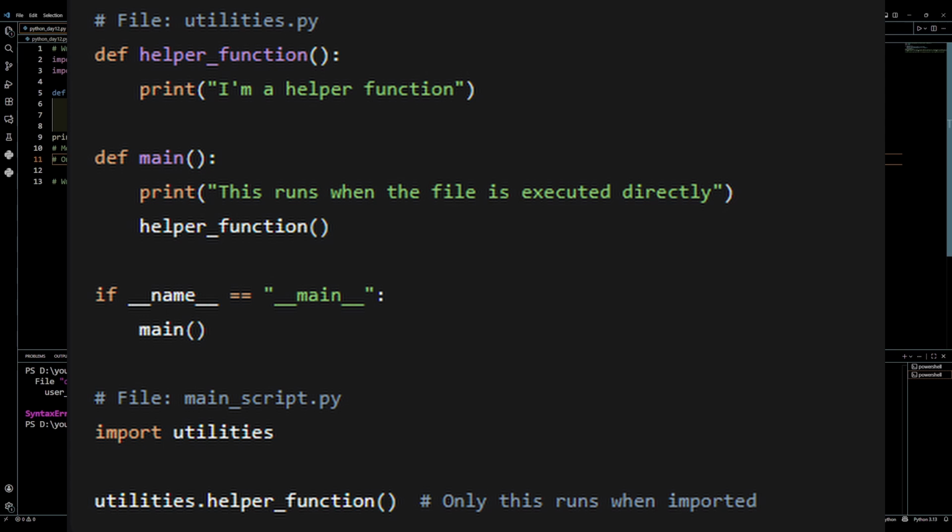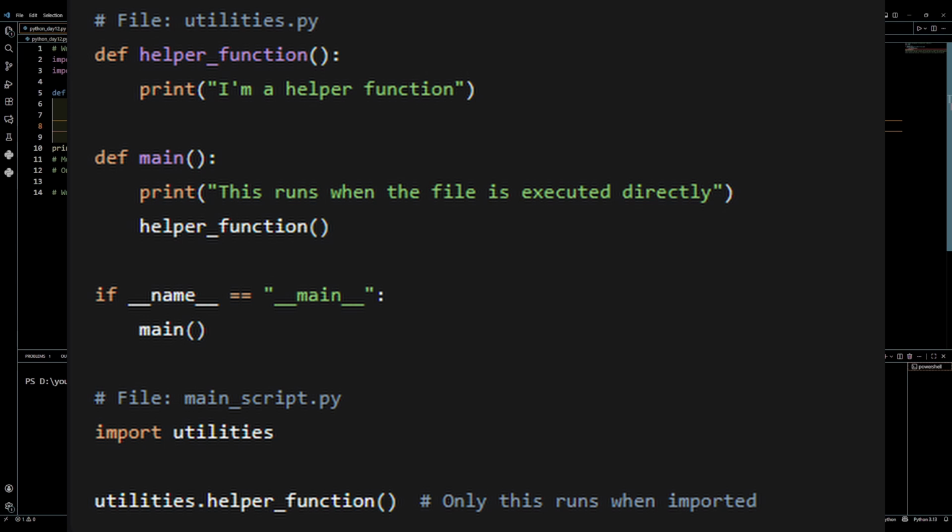So the main function is called and run in the process. If you were to import utilities in another file, in other words, the main in quotes will change to utilities, then the main function will not run. In the example, you can see that the print statements are giving hints of what runs when.